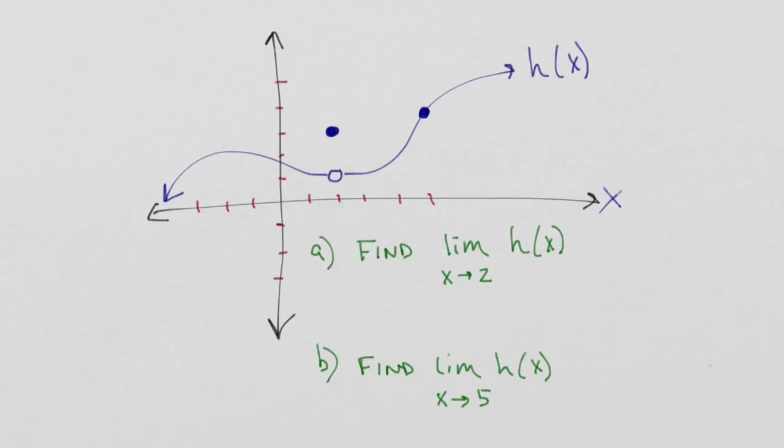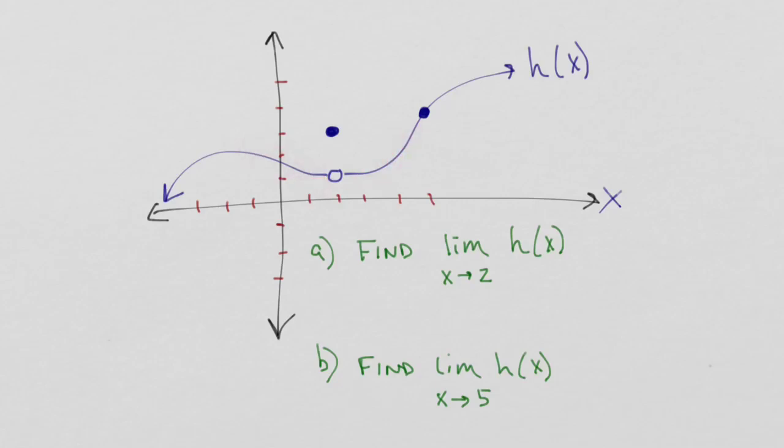So I want you to notice something here. What I'm going to do is trace my eyes along my graph as I get really close to this point. These are like our kissers getting really close. And notice that I'm going to come from both directions. This is going to matter a lot starting, I think, in the next video, when I'll talk about one-sided limits. But I'm approaching from both sides.